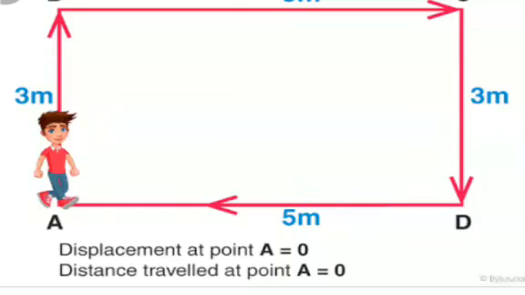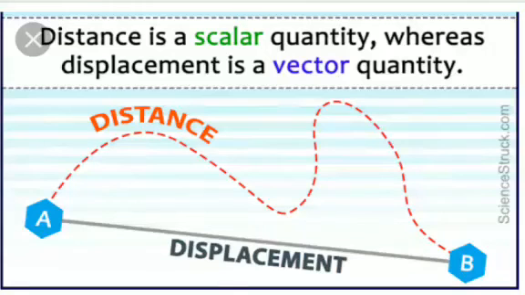So we can conclude. Before that, just have a look at this slide also. A is the initial position of the body. Through the path of the red line, he has traveled and reached B. That shows his distance covered. And what is his displacement? It is the shortest distance from initial to final position.